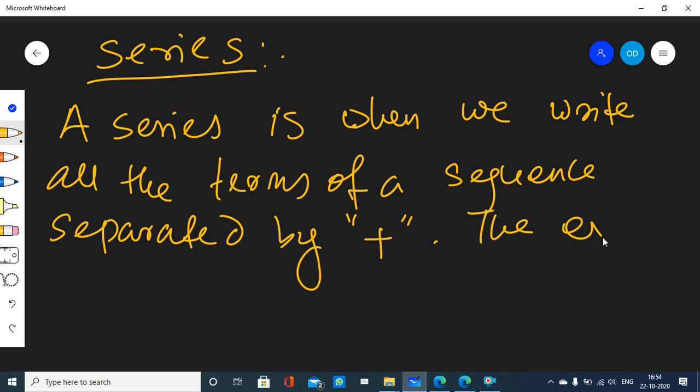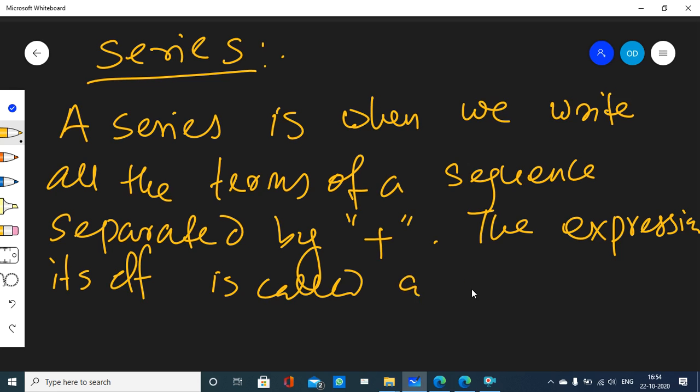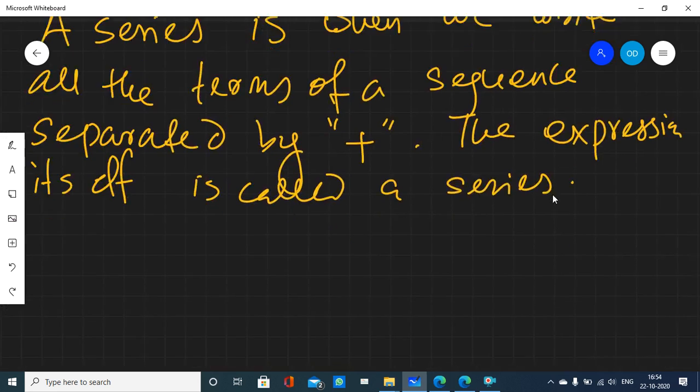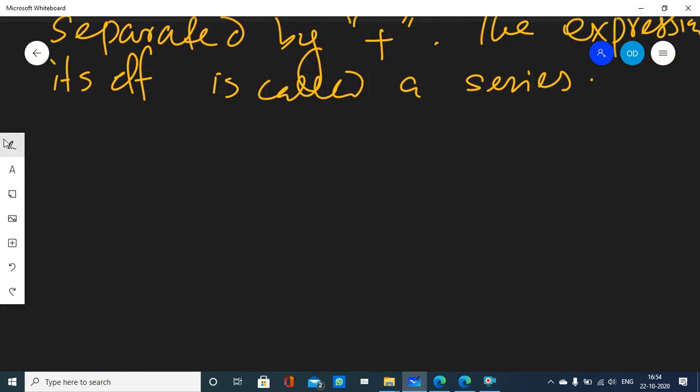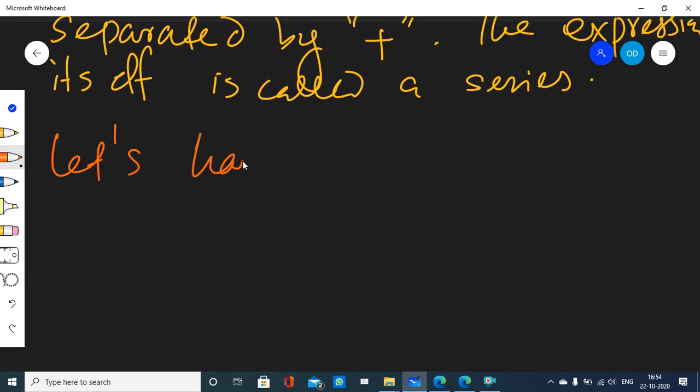The expression itself is called a series. So let me give an example, and I will elaborate. So let's just take a sequence.